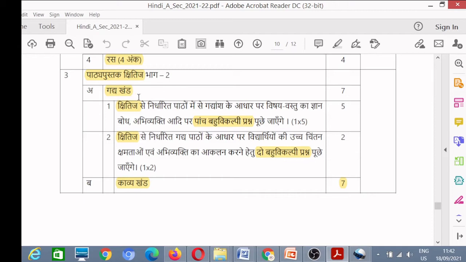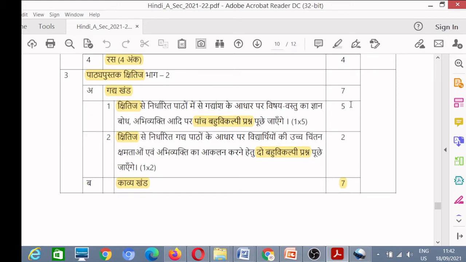Now Gadya Khand. There are total 7 marks for Gadya Khand, and the types of questions will be multiple choice questions, 5 questions of 1 mark each from your textbook Kshitij, and 2 questions will be high level questions from Kshitij again.